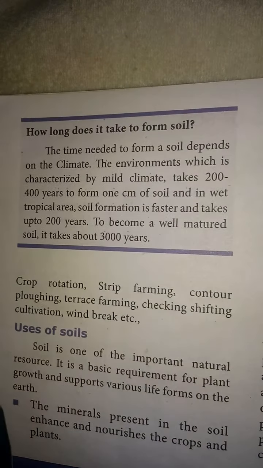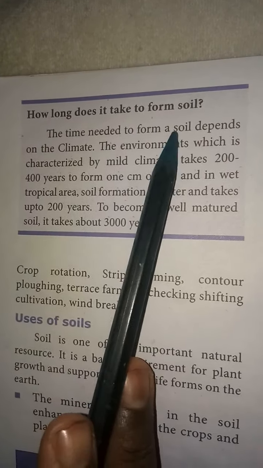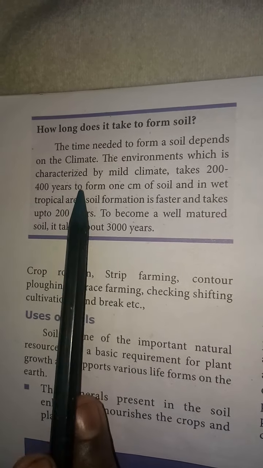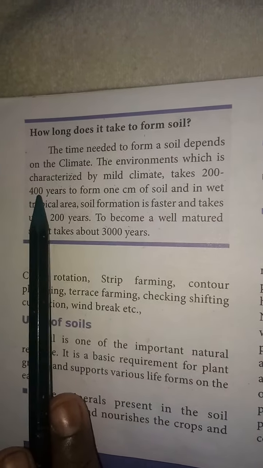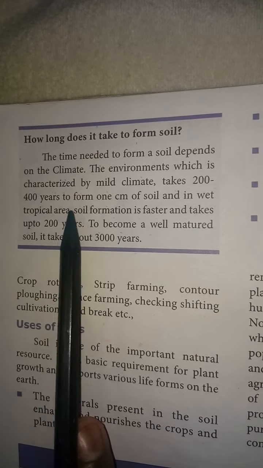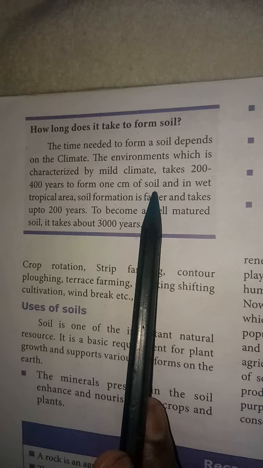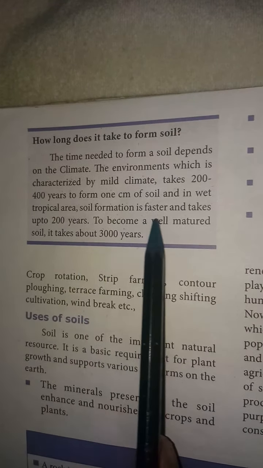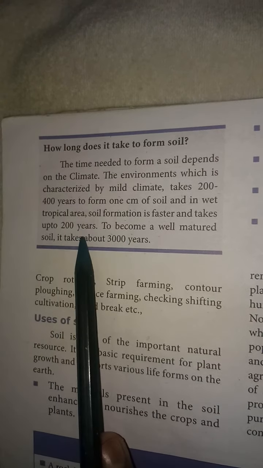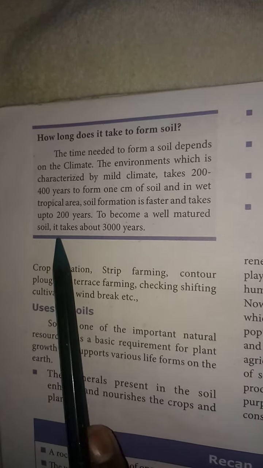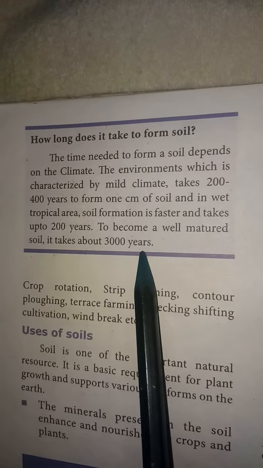Now, how long does it take to form soil? The time needed to form soil depends on the climate. The environments which are characterized by mild climate take 200 to 400 years to form 1 centimeter of soil, and in wet tropical areas soil formation is faster and takes up to 200 years. To become a well matured soil, it takes about 3000 years.